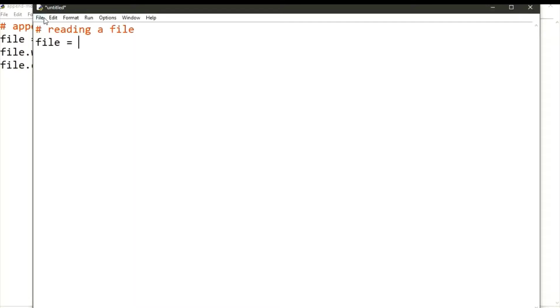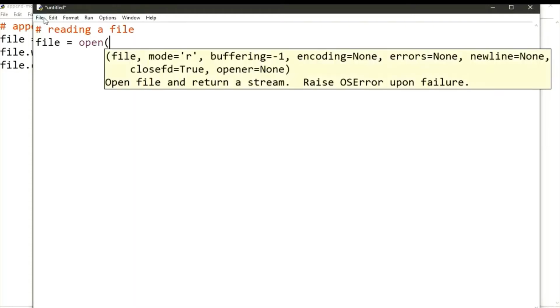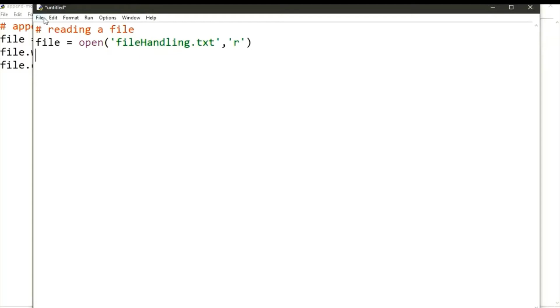You need to give a file object. So here we have file as a file object, which is going to open a file. I have a file in my same directory called file handling. It is a text file, and I'm going to have my mode, let's say read mode, or I'm going to open it in read mode, and I want to print all the text which is there